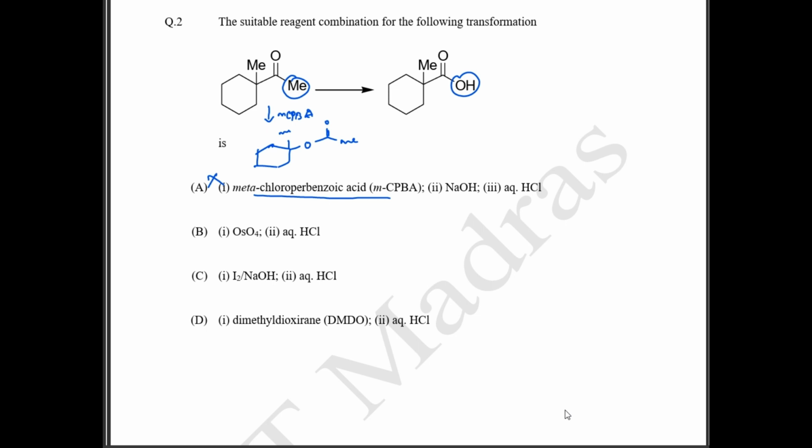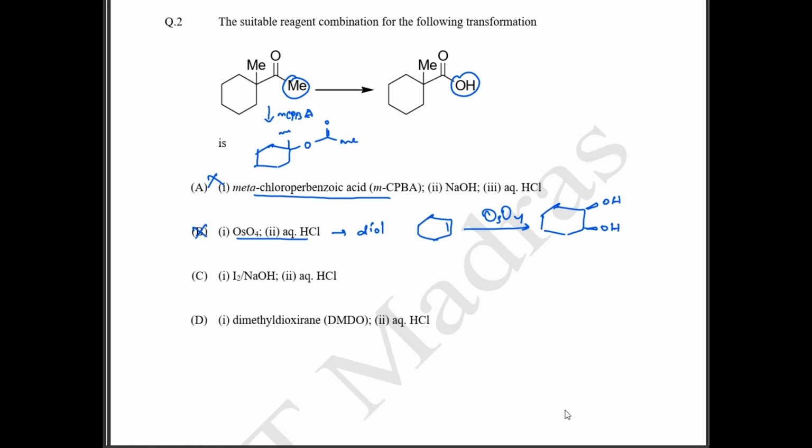In case of option B, we have osmium tetroxide. Osmium tetroxide typically is involved in diol formation. For example, let's say you have an alkene like this, and you treat it with osmium tetroxide and aqueous HCl. This is going to form your cis diol. So option B cannot be the answer.